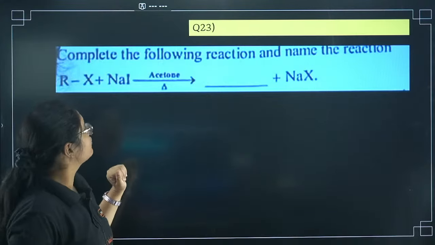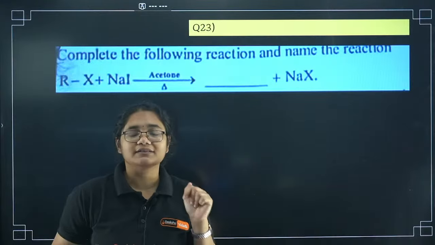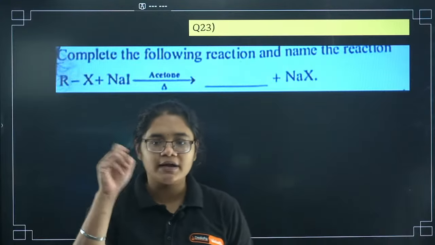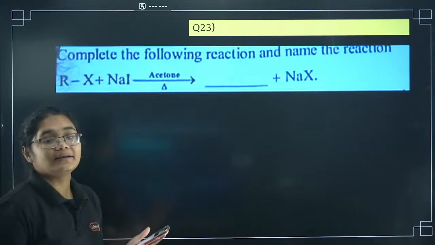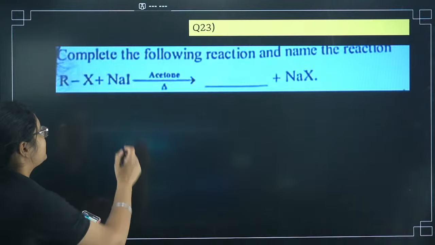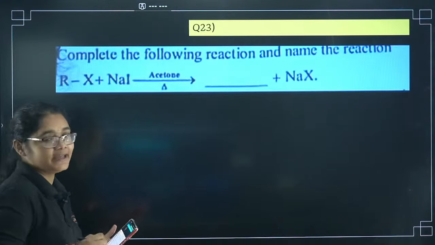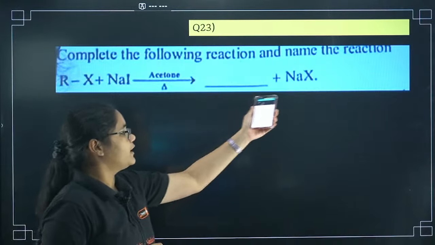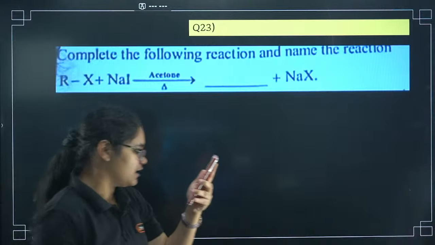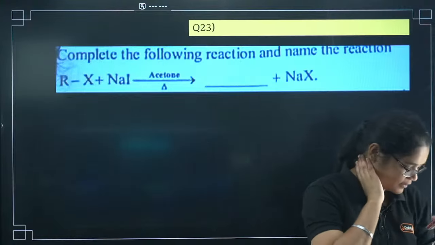Next, we'll move to question number 23. I want everyone to answer question 23 now. Complete the following reaction and name the reaction. You have to complete the reaction. RX plus NaI gives, in acetone with heat. So what will be the product? Plus NaX.